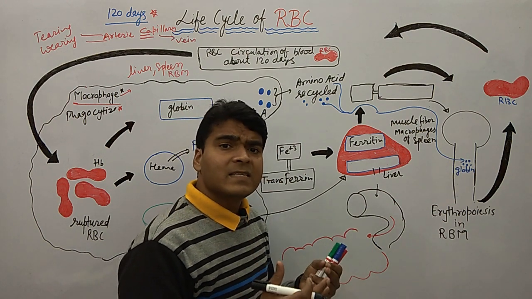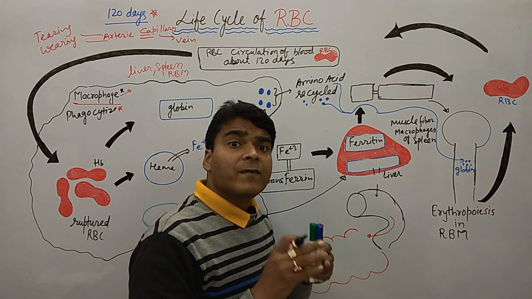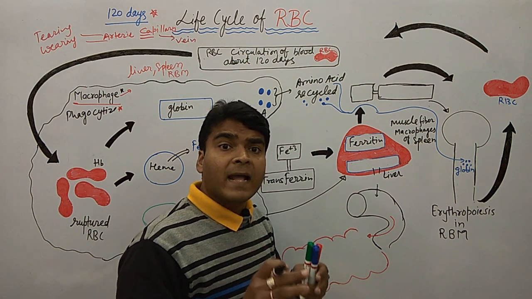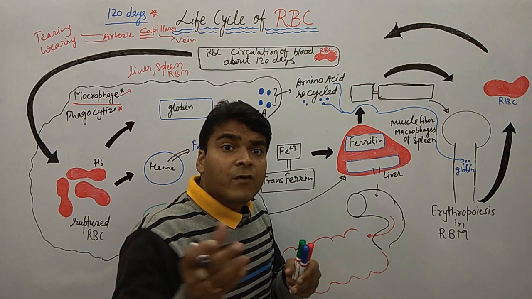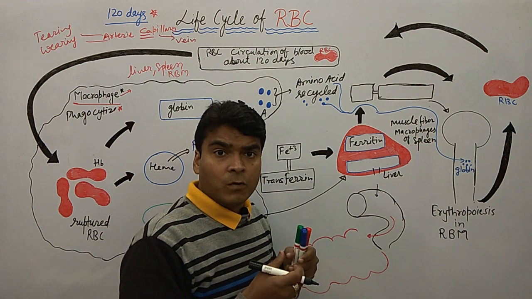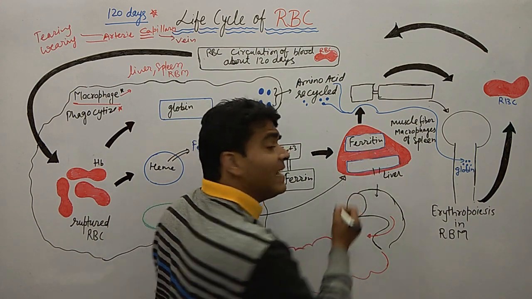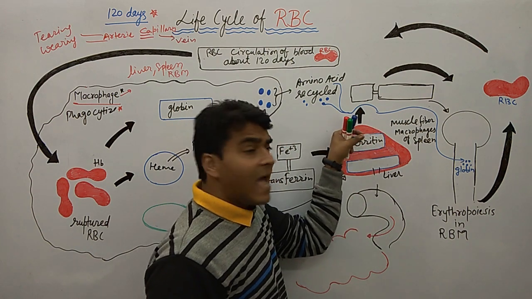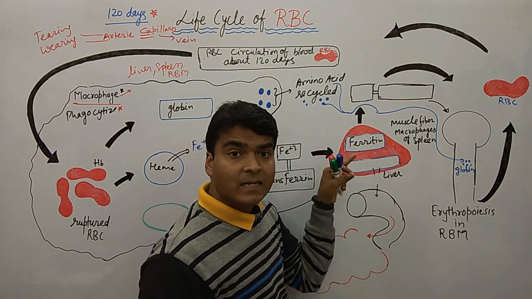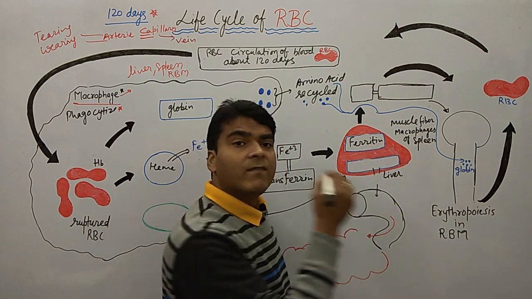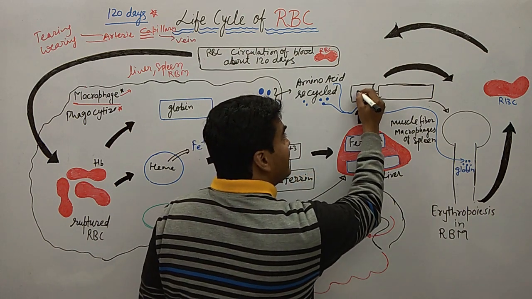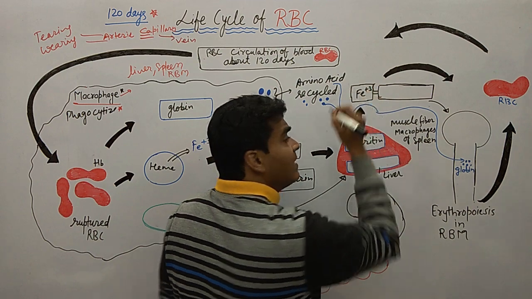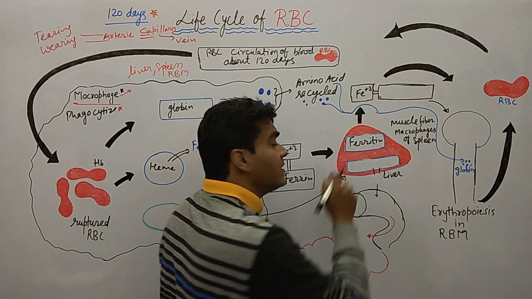It is similar to depositing money in the bank and withdrawing it whenever we are in need. Similarly, we withdraw Fe+3 from the ferritin. So there is a possibility of absorption, and then Fe+3 we can withdraw from the storage.